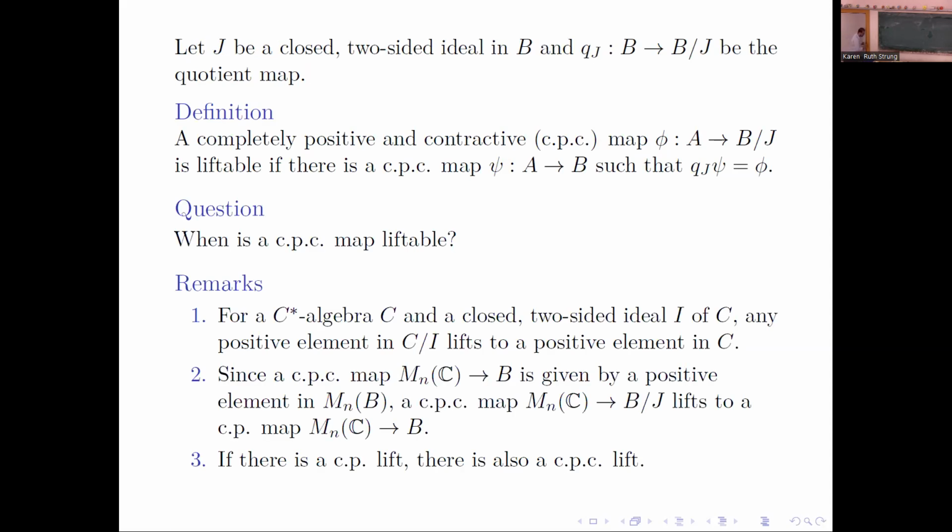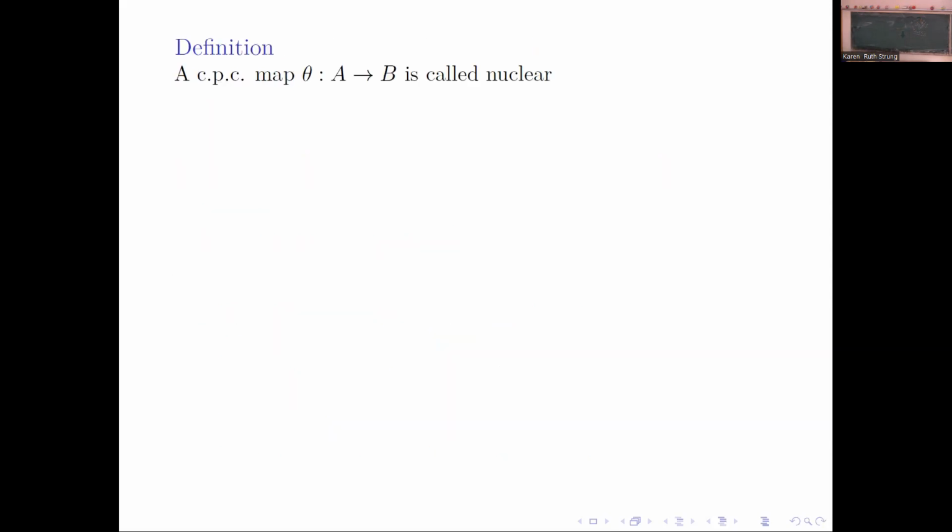Let me draw a diagram. It's B mod J, and here is M_n(C). We want to lift this map to this one, and suppose this map factors through this. We know that maps from M_n(C) lift, so it gets to here, and when you compose the lift, you get a lift. That gives what is called a nuclear map.